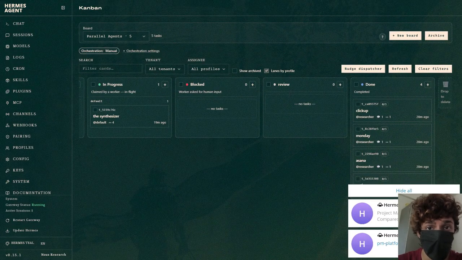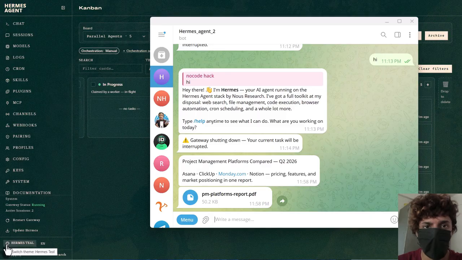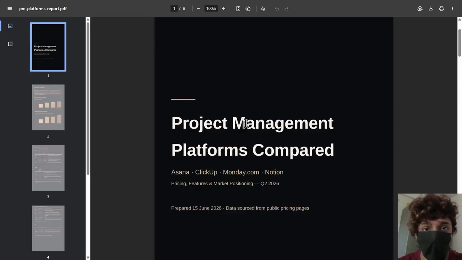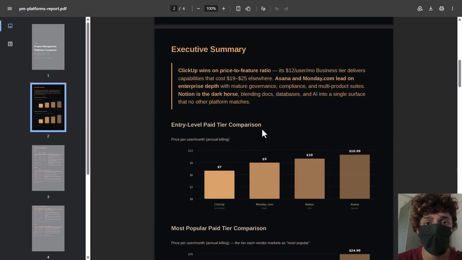And there it is, straight to Telegram. I didn't write this, didn't design a single page. 4 agents researched, 1 agent built it, and it landed on my phone as a finished file. So let's open it. And look at this. A cover page, title, the 4 platforms, the quarter, the date. This isn't a text dump. It's a document. And right here, page 2, the executive summary.